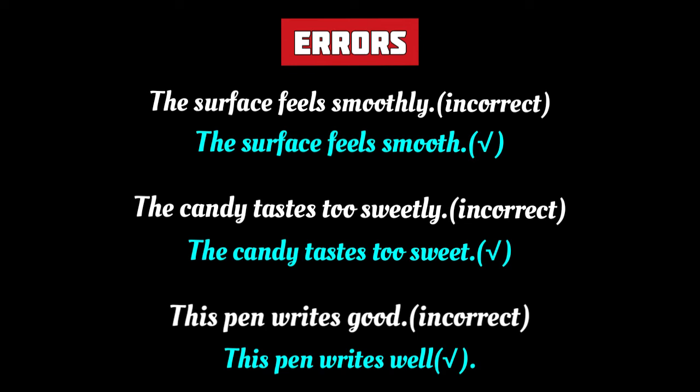However, in the third example, the use of the adverb well after the quasi-passive writes is correct. Because here the adverb well describes or modifies the action of the verb writes and not the subject, this pen. So this pen writes good is incorrect.